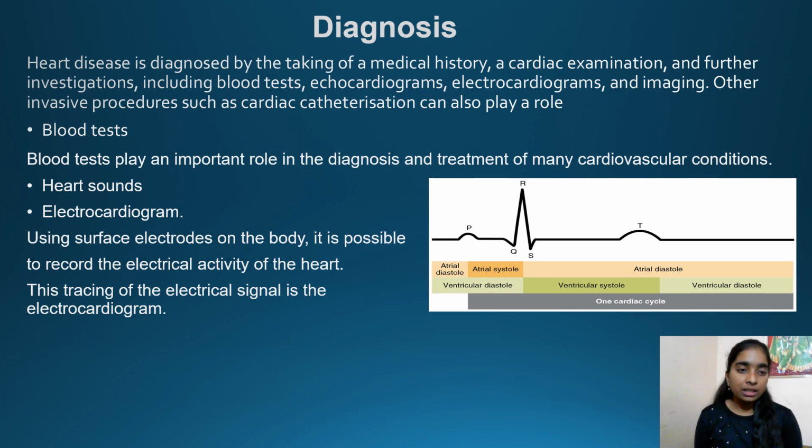Blood tests play a very important role in the diagnosis and even in the treatment of many cardiovascular conditions. By the heart sounds and by using the electrocardiogram, using surface electrodes on the body, it is possible to record the electrical activity of the human heart. This tracing of the electrical signal is called the electrocardiogram. Here we can see how the cardiac cycle can be seen using the signals.